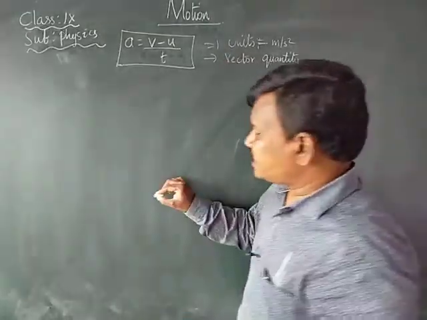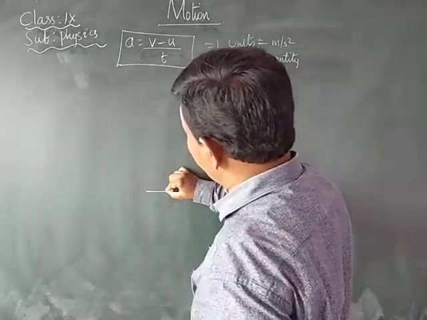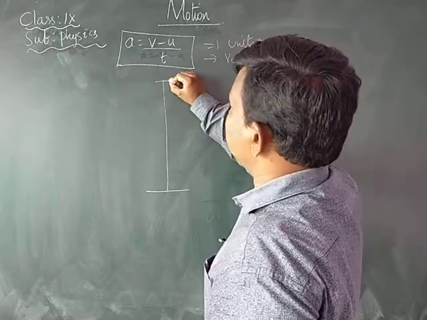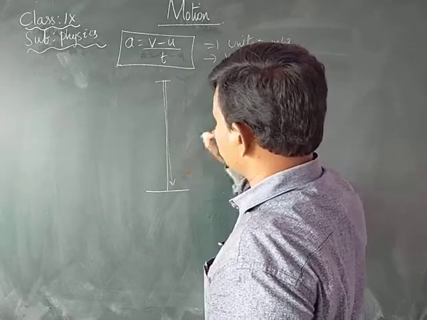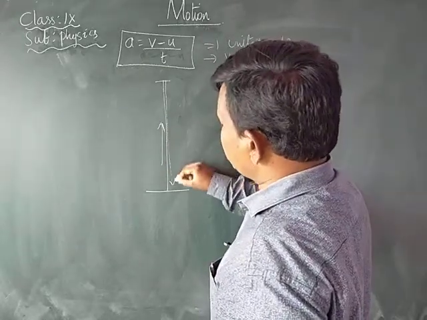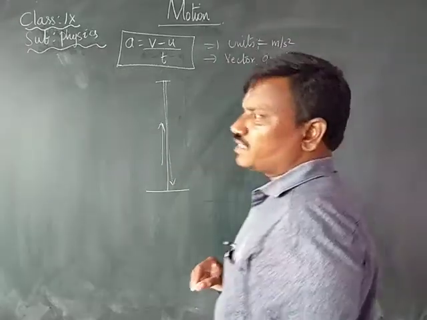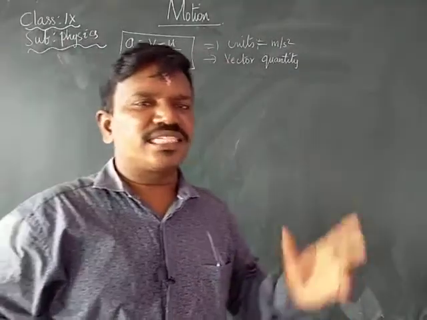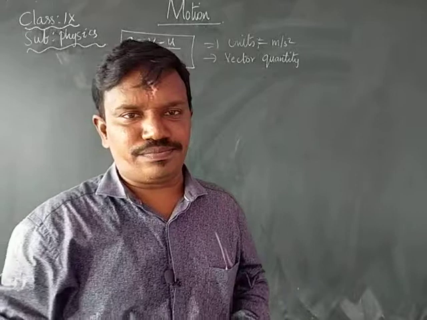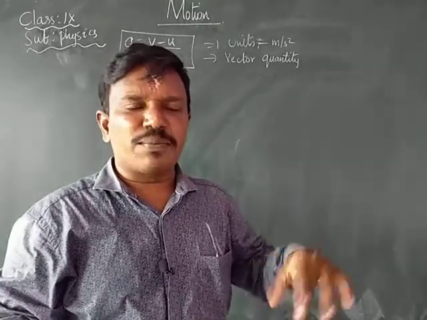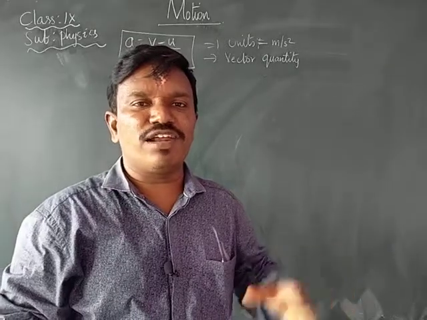When a chalk piece is vertically projected upwards, after reaching a certain maximum height, again it is falling down. Then, in this case, which is the example of acceleration? Is it the vertically projected body or the freely falling body?